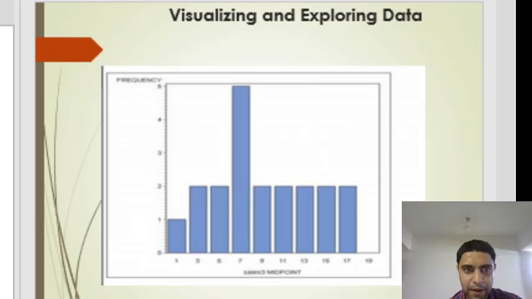So these are the various types of data graphs which can be visualized for business analytics.